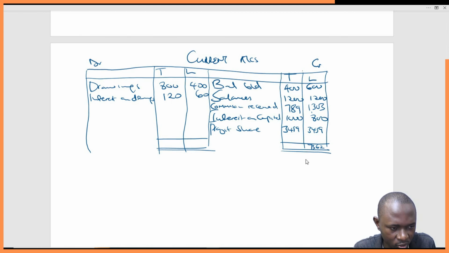So this side also will have 73.62. And then 400 plus 1200 plus 789 plus 1000 plus 34.59 gives us 6848.